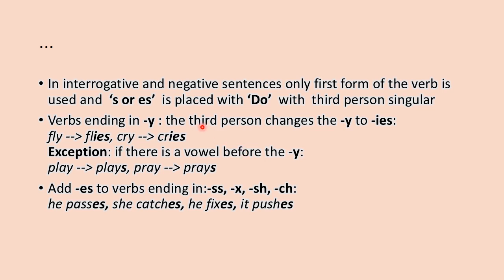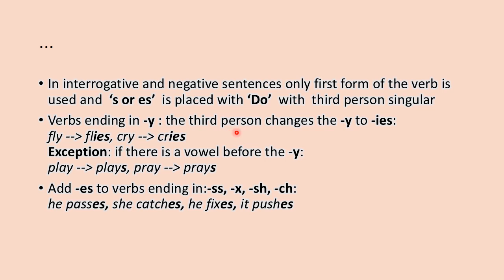Now let's see how s or es is added with the first form of the verb in present indefinite tense with the third person singular. In interrogative and negative sentences, only the first form of the verb is used, as I have told you earlier, and s or es is placed with do with the third person singular. Now let's see how you can place s or es with different types of verbs.